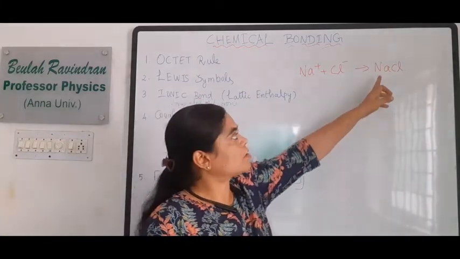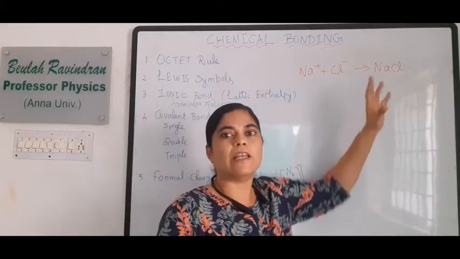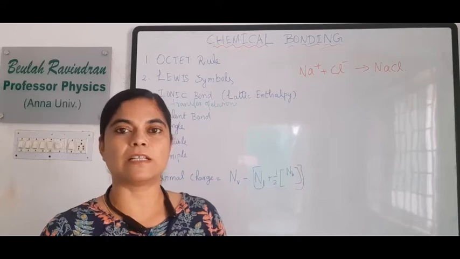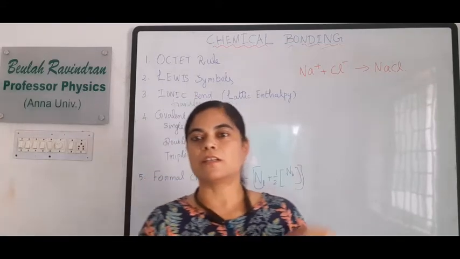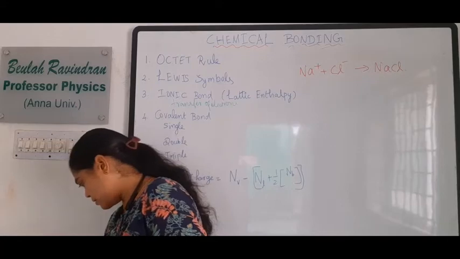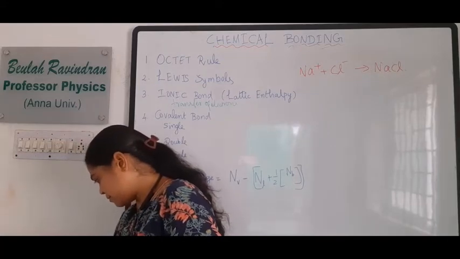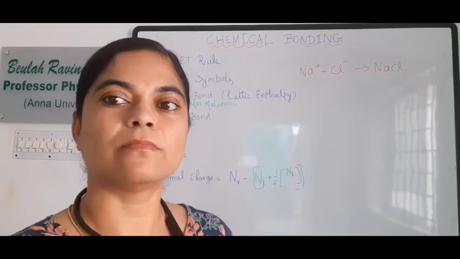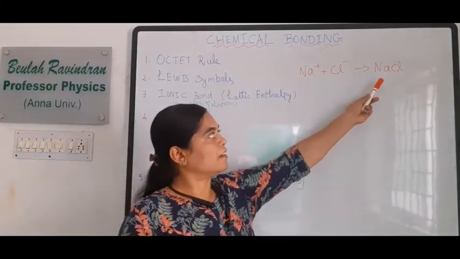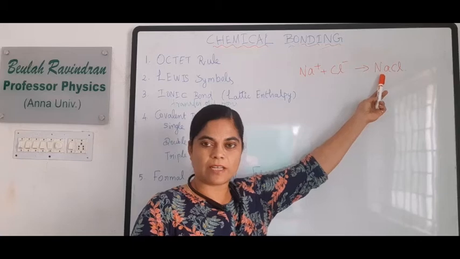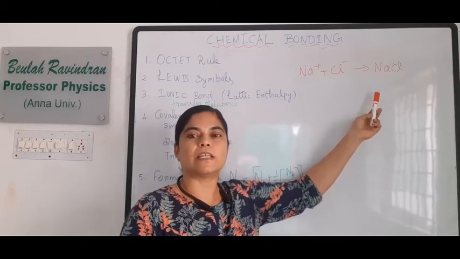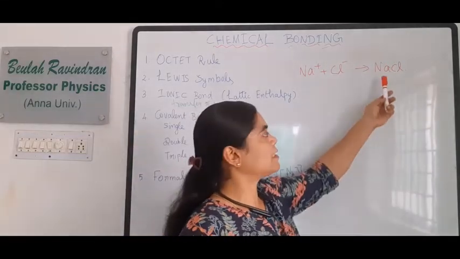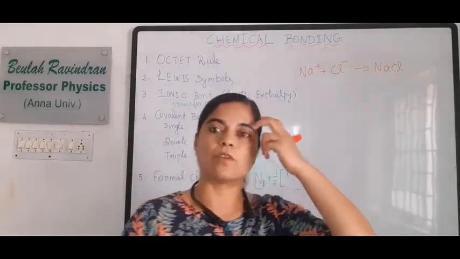Now this compound NaCl is a highly crystallized compound. This is a solid crystal. In this solid crystal, high lattice energy can be seen. So high lattice energy is seen in sodium chloride crystals.